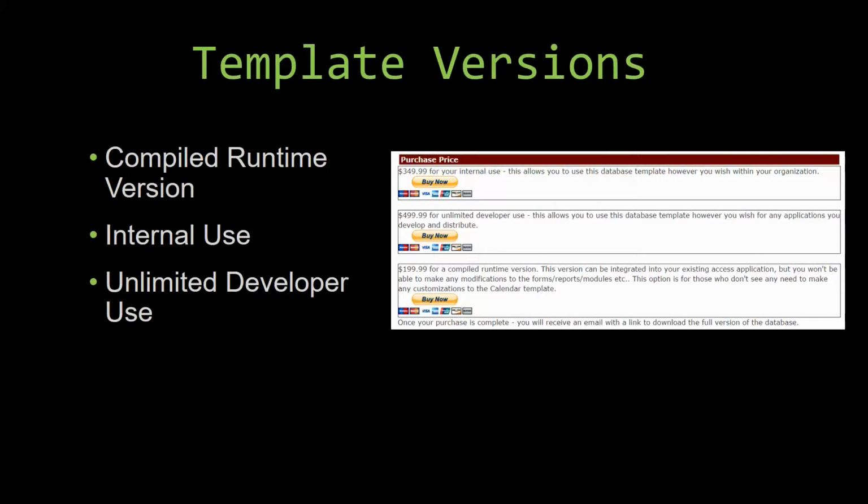Winning Solutions Inc.'s templates have a strong advantage over shrink-wrap software that you purchase from a store or website. With our templates, you receive the source code along with your purchase, so you are able to customize and update the database as you please. With shrink-wrap software, you do not receive the source code when purchasing the software, which means that you cannot update or customize the database as you wish.